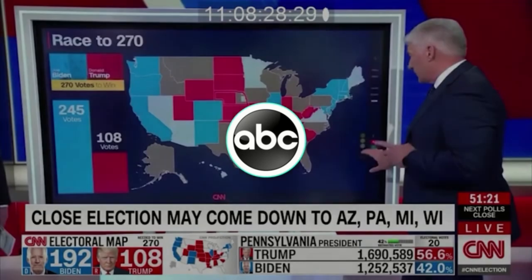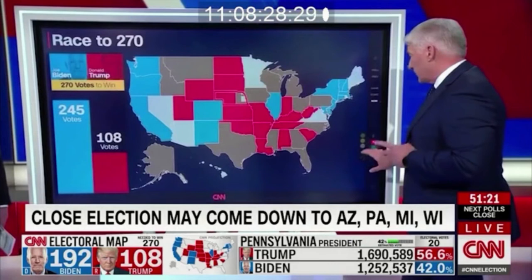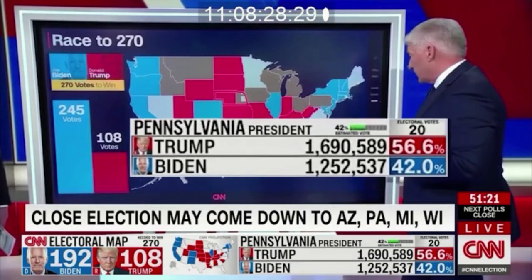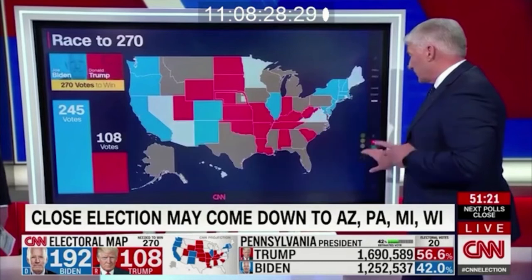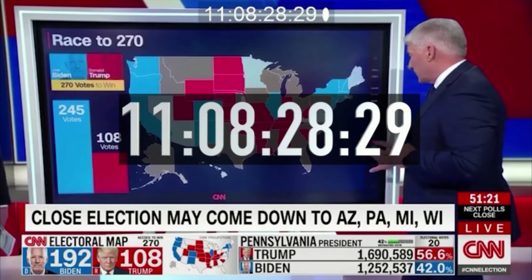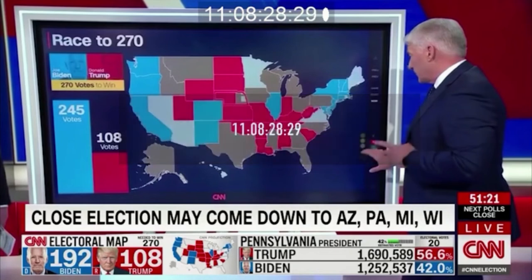The county source is feeding live on television a count of 1,690,589 votes for Trump and 1,252,537 votes for Biden. The time is approximately 11:08, 28 seconds Eastern Standard.